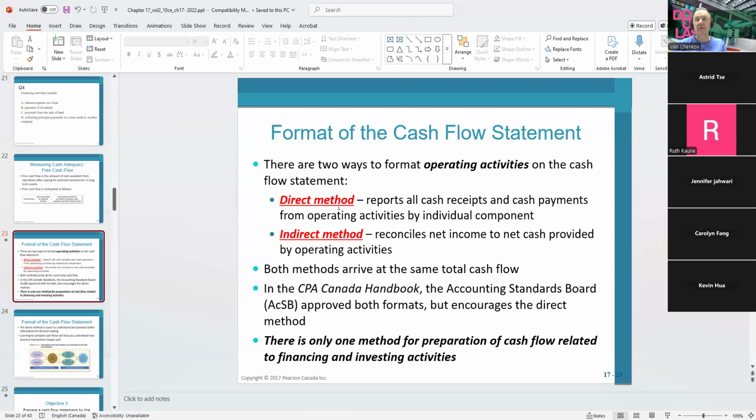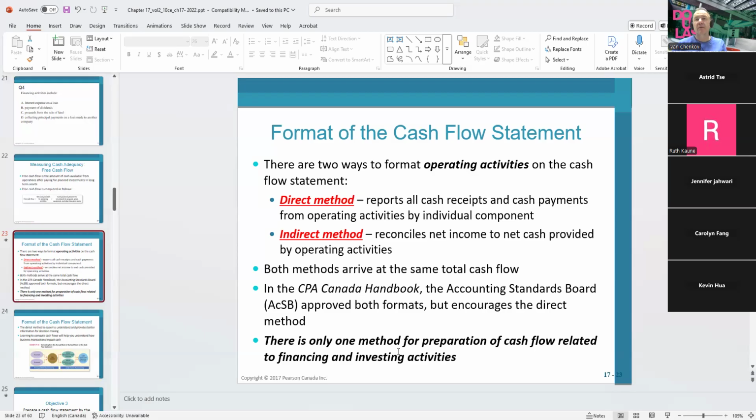In the direct method, we're going to chase all the cash, including the cash coming from the income statement, whereas in the indirect method, we're going to start with the net income and then chase the current assets and current liabilities. In both methods, we're going to end up with the same amount. There are differences in the calculation, but the bottom line in both methods is the same.